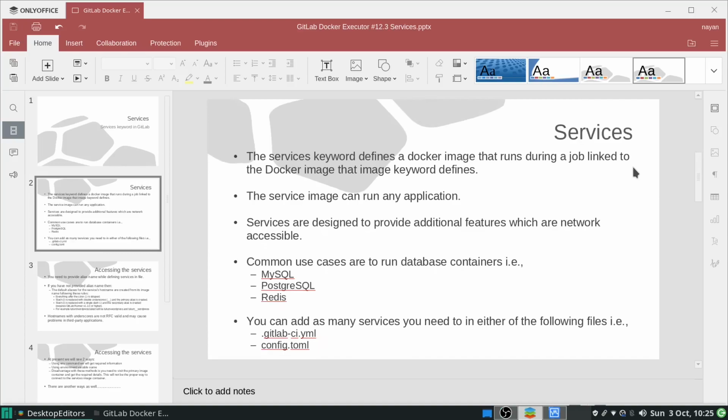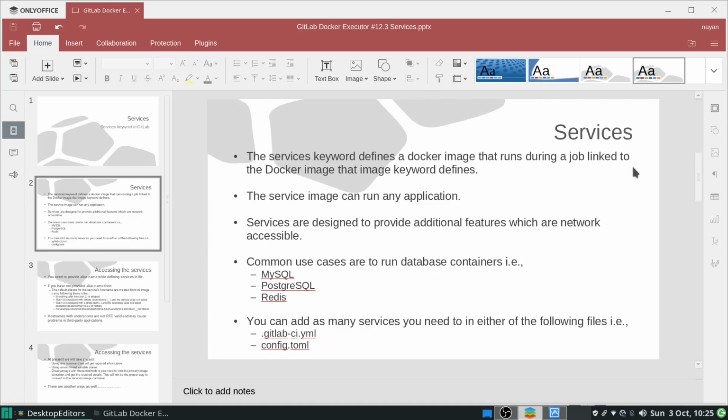Some of the common use cases for such kind of network accessible work are connection to a MySQL database or PostgreSQL database or Redis database. So to transfer and store the data from one image container to another image container, we will use the services keyword and we will mention images under the services keyword.